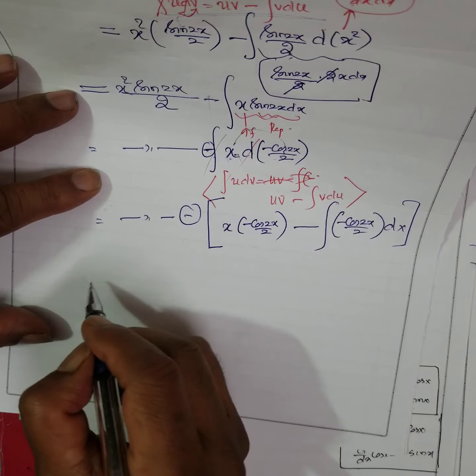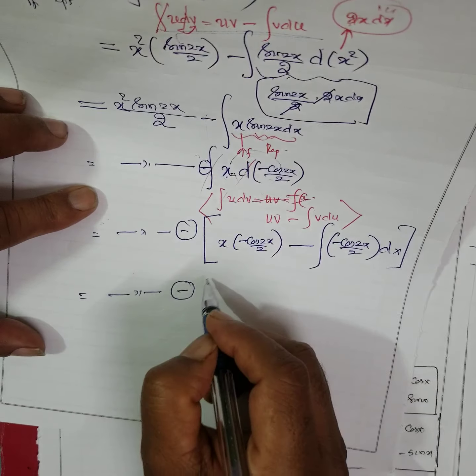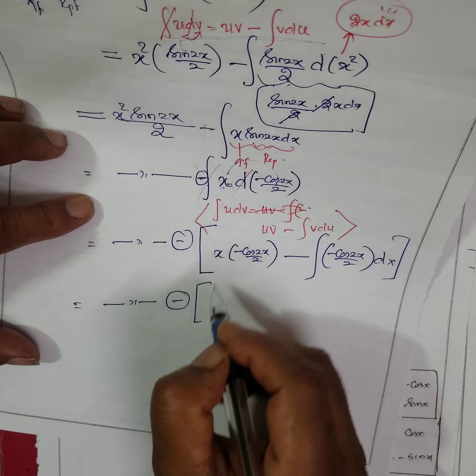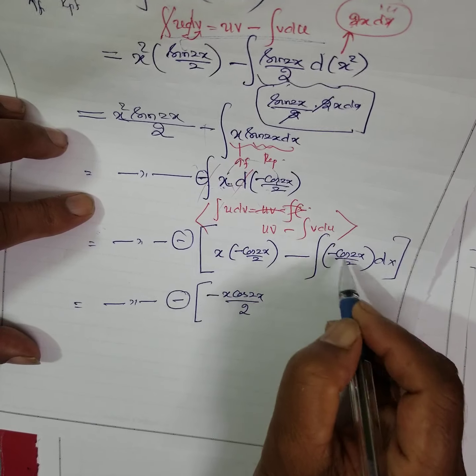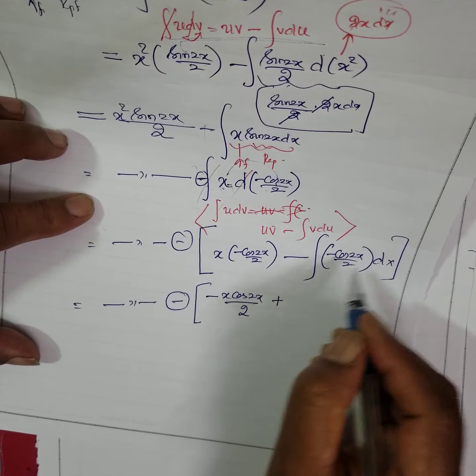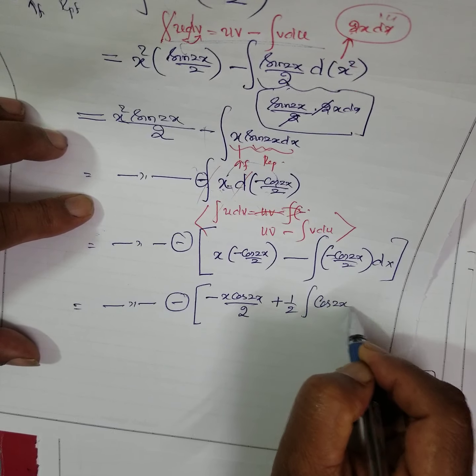Now what do you get? Ditto and this minus, square bracket, minus x cos 2x by 2, minus to minus plus half, you get it. This is the integral of cos 2x dx.